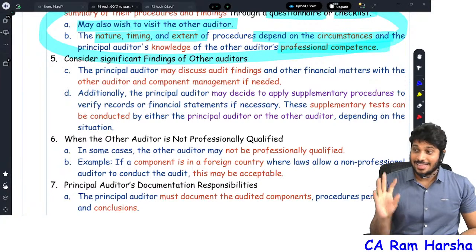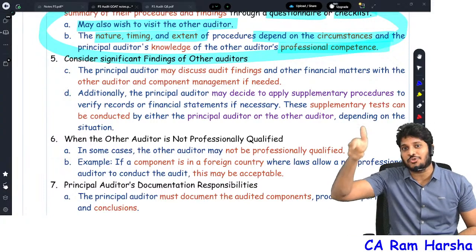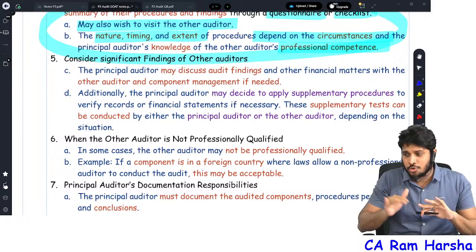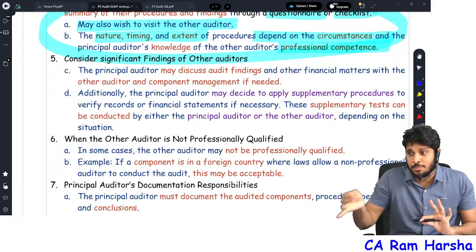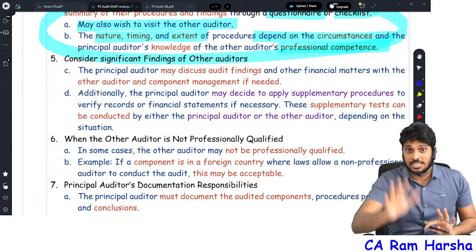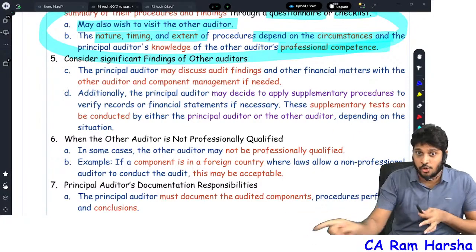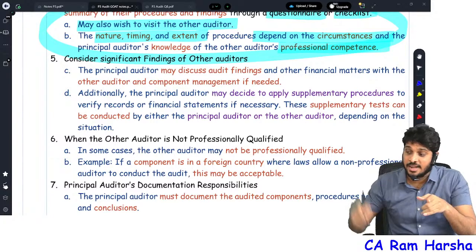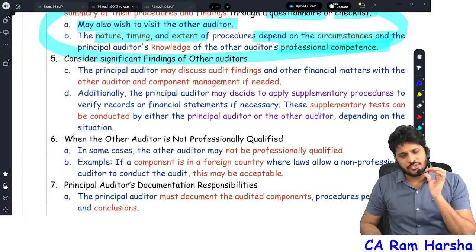No. An audit of a specific element as per 805 is an audit requested by the client from the auditor. That is different. Here I am asking the other auditor to perform some procedure related to a specific element. That doesn't mean it is an 805 special engagement where the client has to pay some additional fee. The procedure I ask him to perform as per SA 600, he is duty bound to do. Further, can a principal auditor ask for the other auditor's working papers?